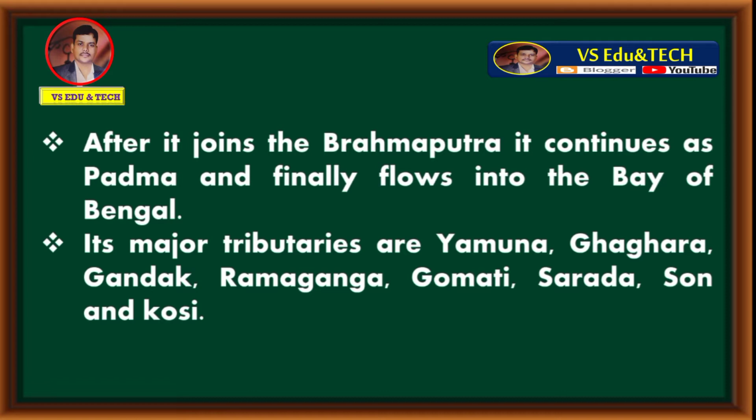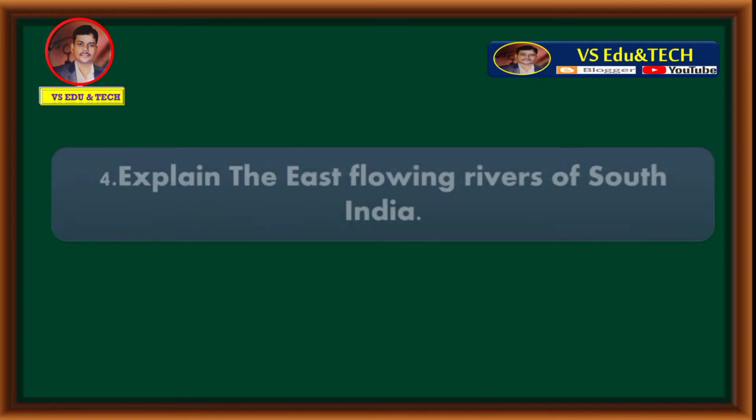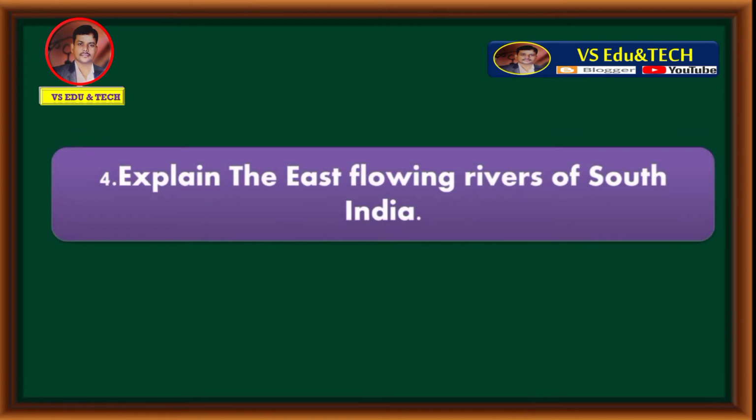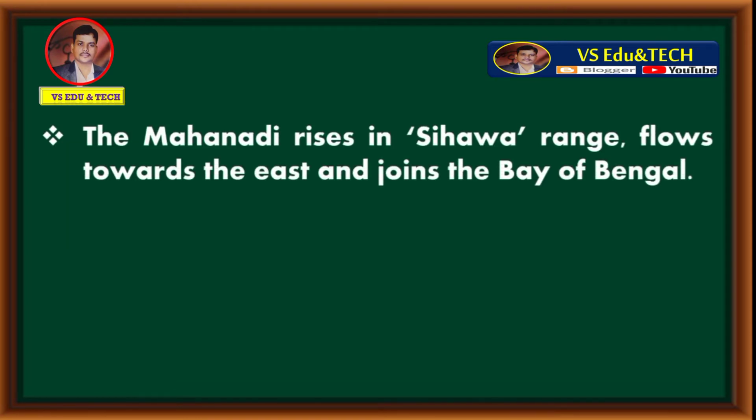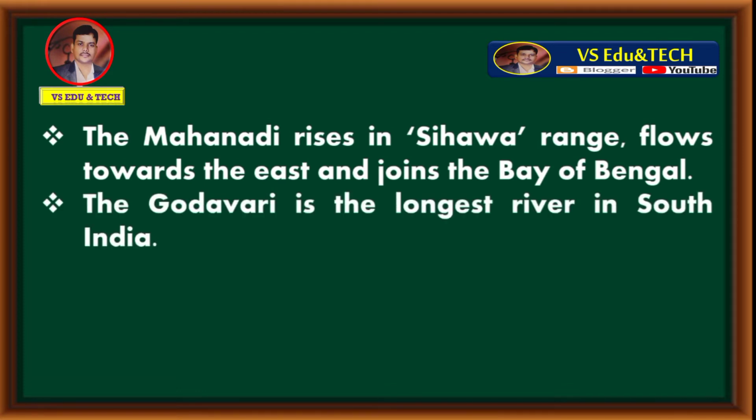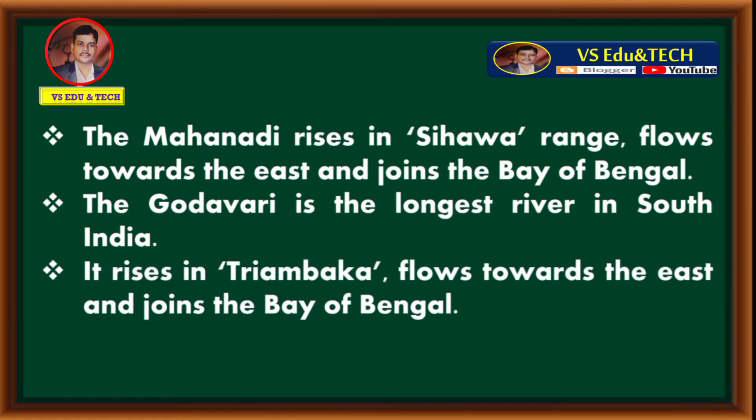Let's move to question number 4. Explain the east flowing rivers of South India. Answer is the Mahanadi rises in Sivahar range, flows towards the east and joins the Bay of Bengal. The Godavari is the longest river in South India. It rises in Trayambaka, flows towards the east and joins the Bay of Bengal.